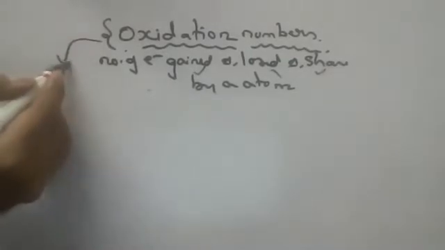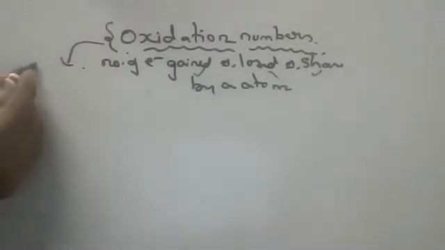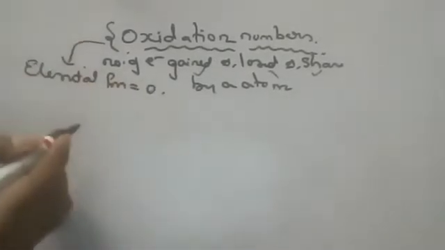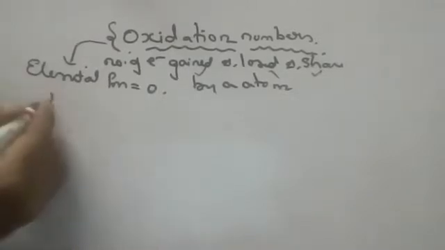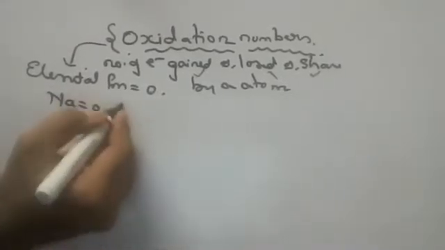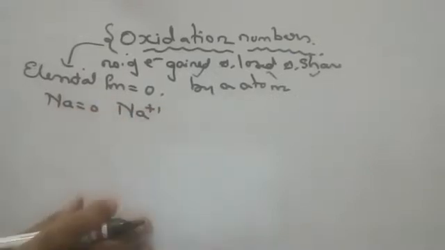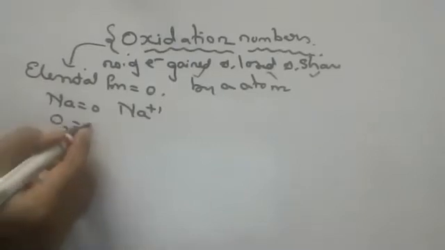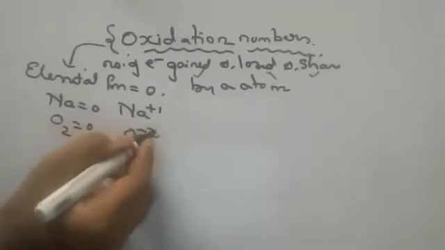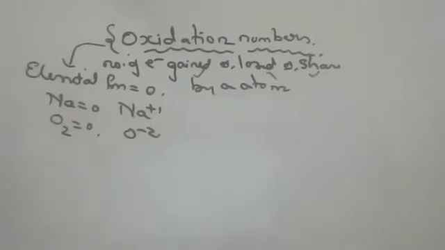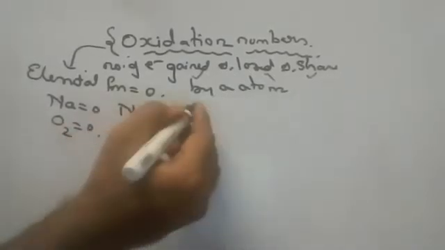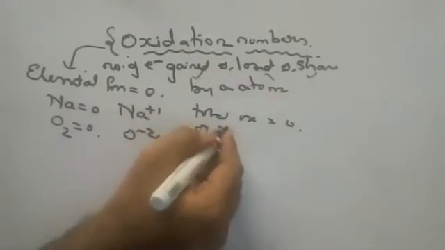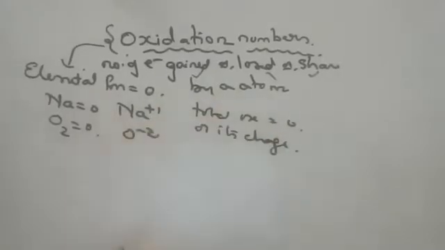Children, in elemental form, take oxidation number 0. What does it mean, sir? You will get it. If I say sodium, it is 0, children. But if I say sodium ion, it is plus 1. Are you able to understand? If I say oxygen, it is 0. If I say oxide, it is minus 2 oxidation. In elemental form, you take 0. And the total oxidation number will always be equal to 0 or its charge.